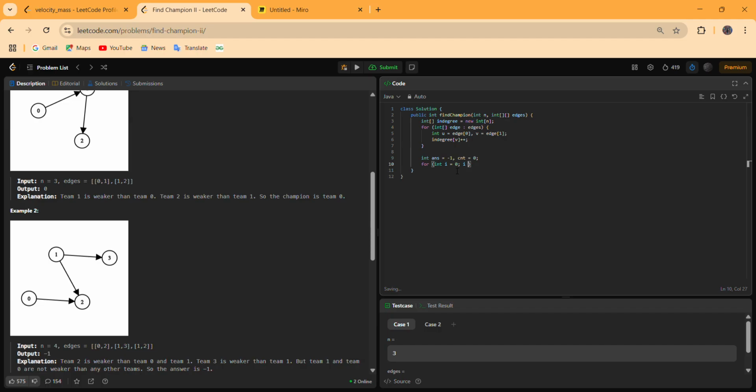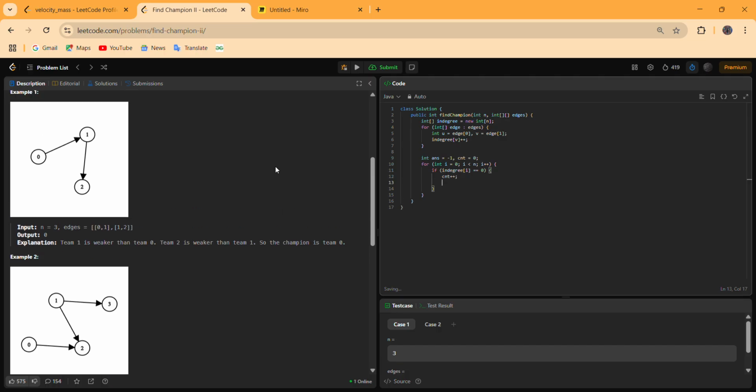So traverse this in degree array, check if in degree is equal to 0, and if it is, increment our counter and save our current answer in this ANS.